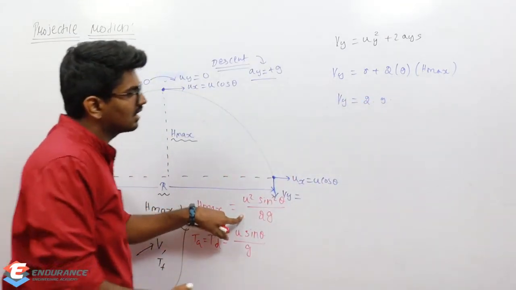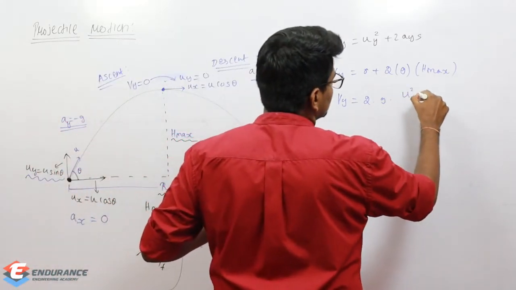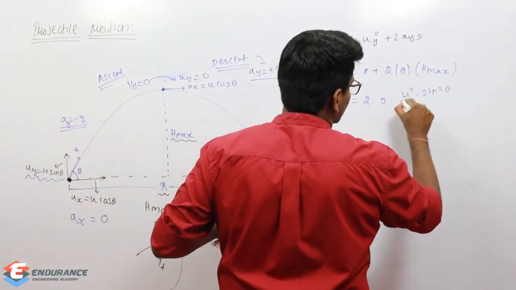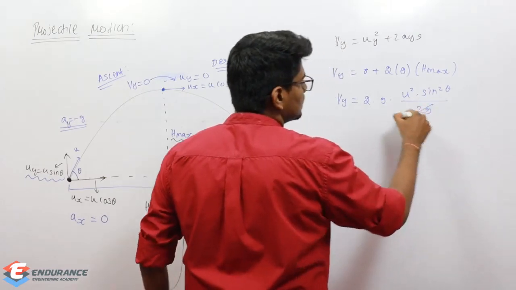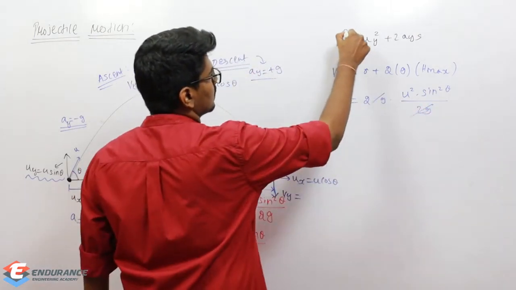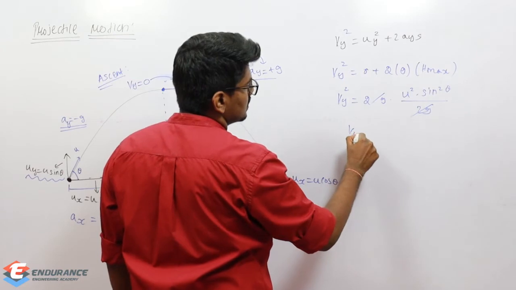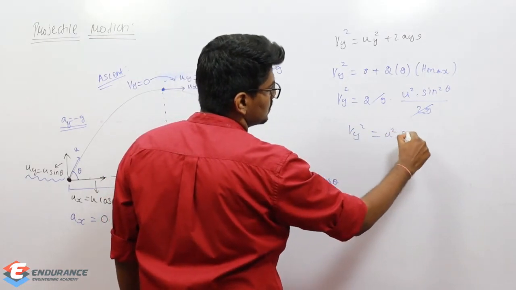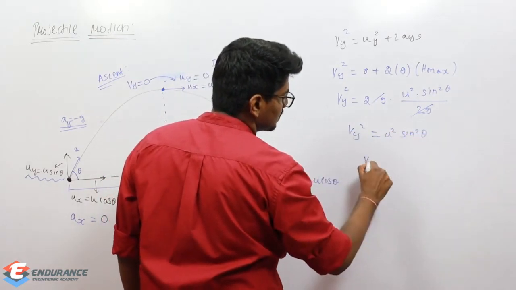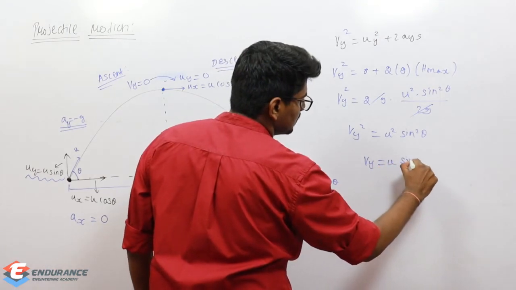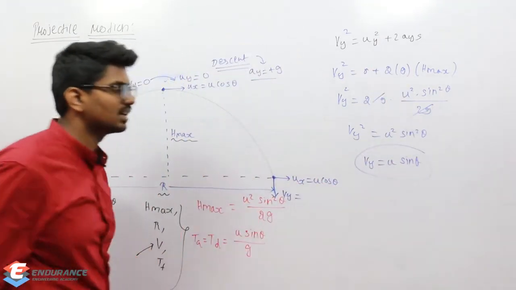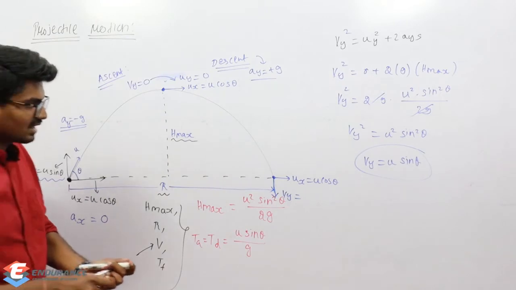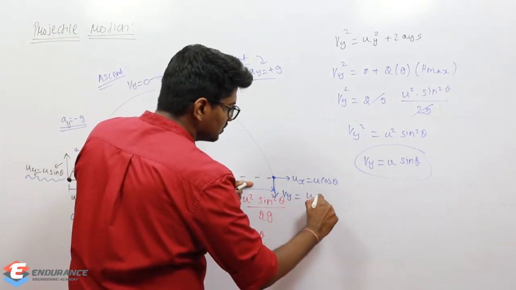H max we already calculated: u square sine square theta by 2g, right? So these two will get cancelled. I'm sorry, I forgot the square here. So vy square is equal to u square sine square theta. So vy is equal to u sine theta. Okay, so velocity in y direction at the end is u sine theta.